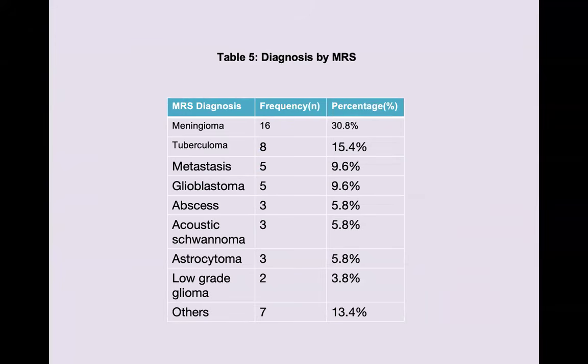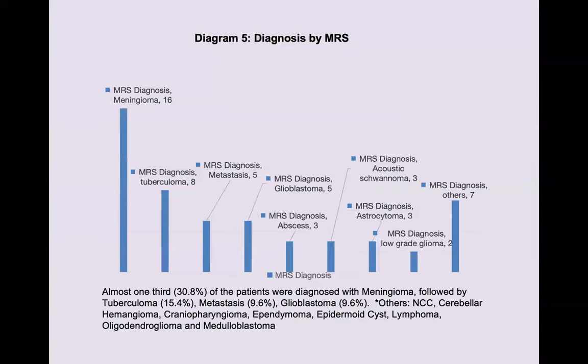So, diagnosis by MRS. Among the 52 patients, 16 were diagnosed with meningioma, 8 with tuberculoma, 5 each with metastasis and glioblastoma, 3 each with abscess, acoustic neuroma and astrocytoma, 2 with low-grade glioma, and the others 7. So almost one-third of the patients were diagnosed with meningioma, followed by tuberculoma, metastasis and glioblastoma. The others include NCC, cavernous hemangioma, craniopharyngioma, ependymoma, epidermoid, lymphoma, oligodendroglioma and medulloblastoma.